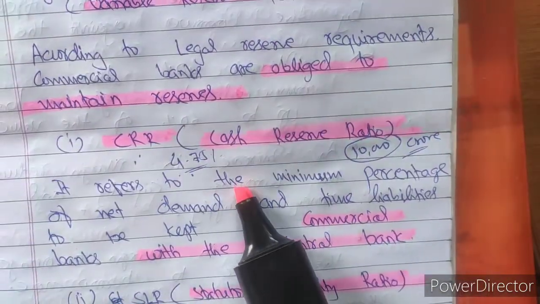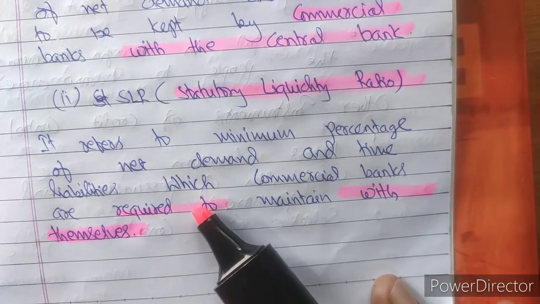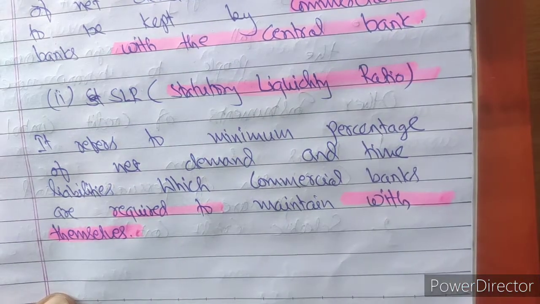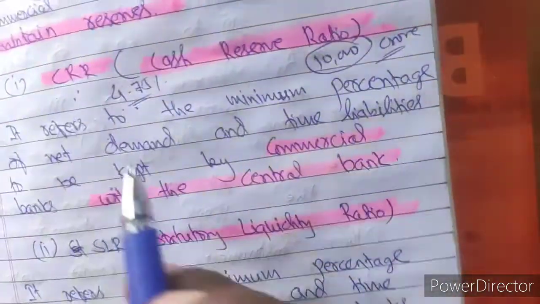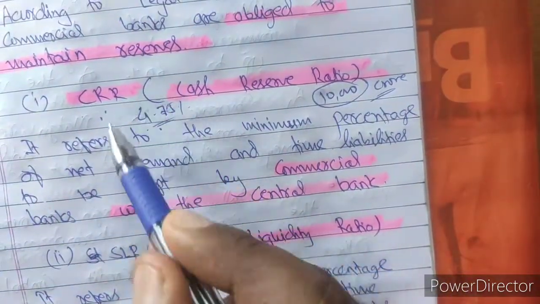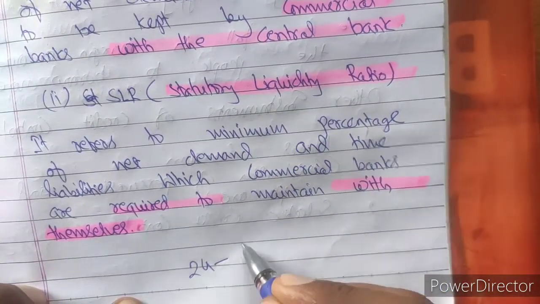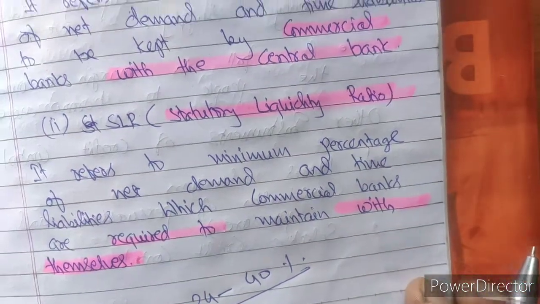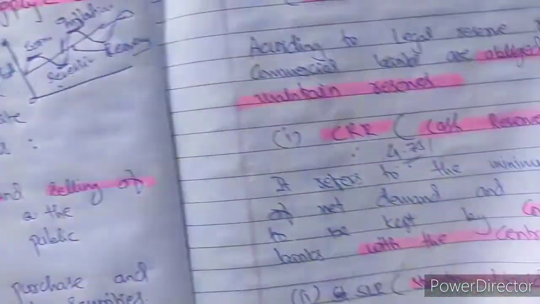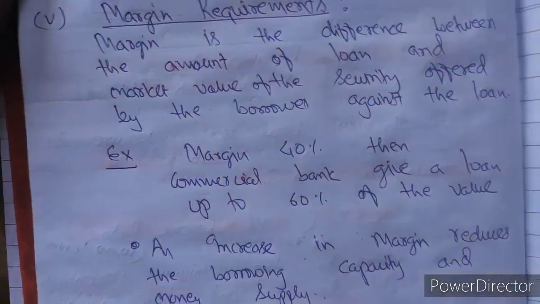CRR most of the time is in the form of cash, whereas SLR is not only in cash but can be in securities, treasury bills, or in the form of gold. Most of the time the rate of CRR is around 4%. But the rate of SLR will be between 24 to 40% of total deposits. Hope the concept of CRR and SLR is clear too. Okay, then let us move to the next function.